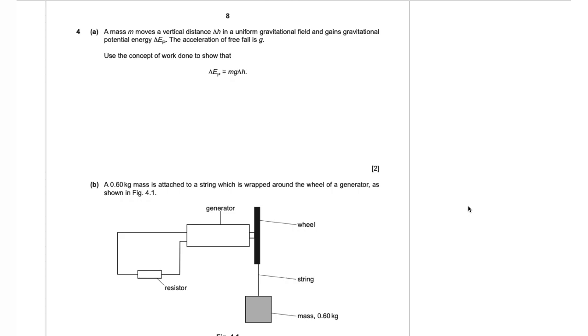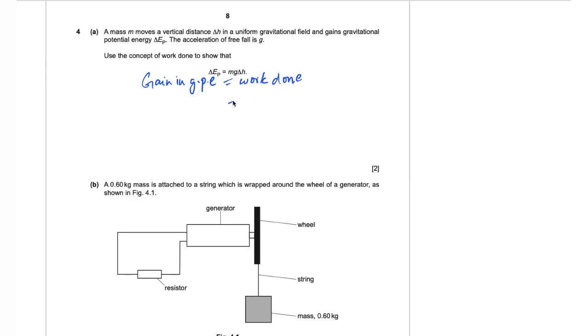Question, before part A: a mass m moves a vertical distance in a uniform gravitational field and gains gravitational potential energy. The acceleration of free fall is g. Use the concept of work done to show that the gravitational potential energy is equal to mass into g into change of height. So we can write that gain in GPE, which is gravitational potential energy, is equal to the work done by mass.